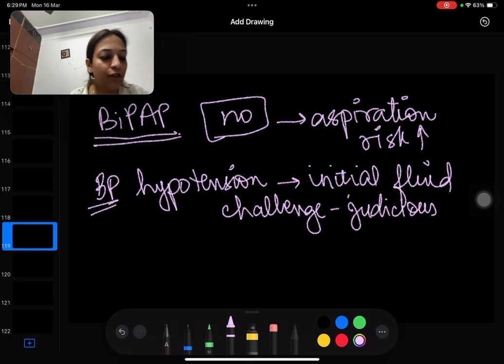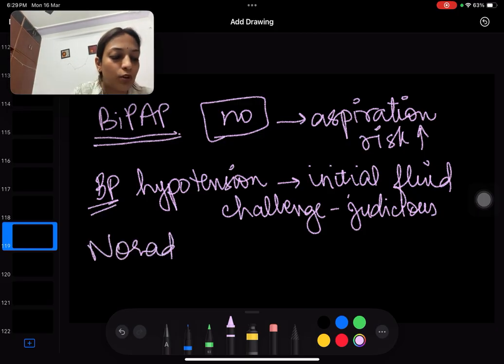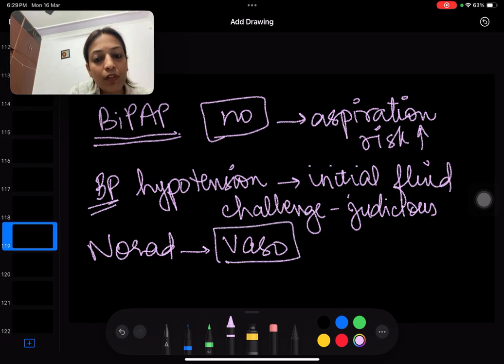Apart from this, we have to take the patient on pressor support. First we take on NORAD and then we take the patient on vasopressin, right? The catch with vaso is that vasopressin can cause increased intracranial tension. Why?